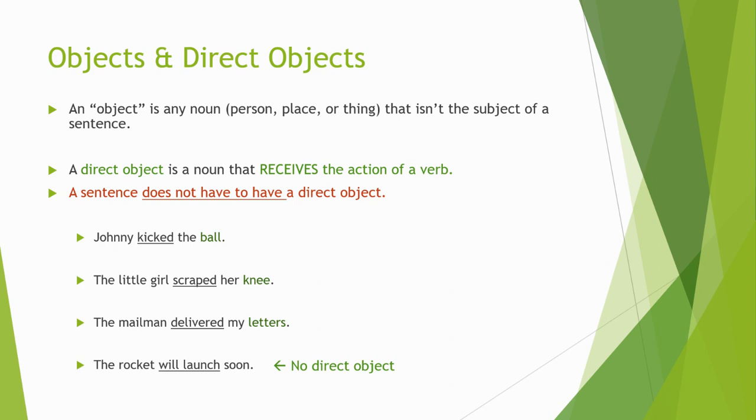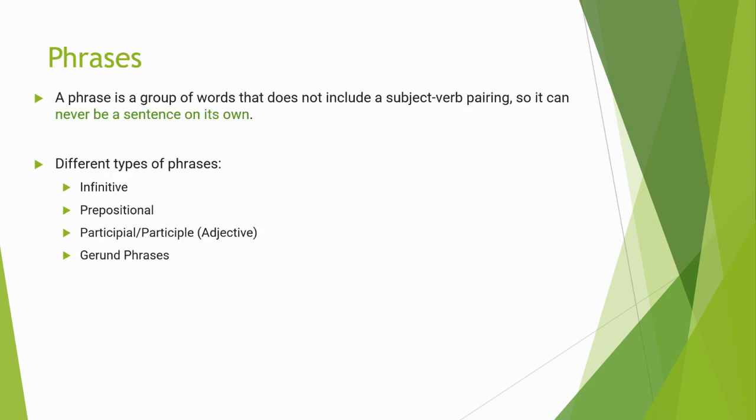Now, we're starting simple. One thing that you guys will see soon as we go through this is that sometimes more complex things, like, for example, a group of words, can function together as a direct object. And we'll see an example of that tomorrow. Possibly today. All right, so the next thing that we're really going to be focusing on is phrases.